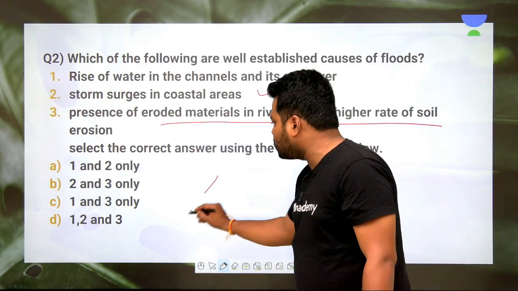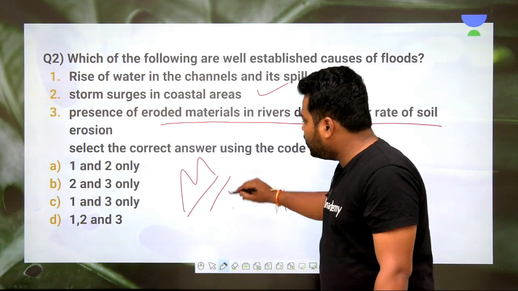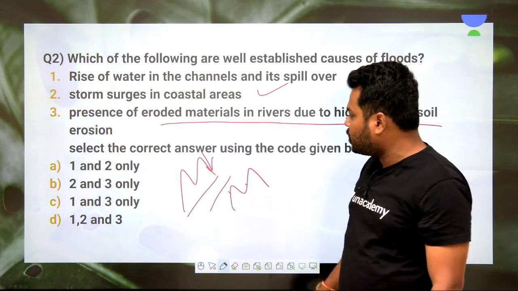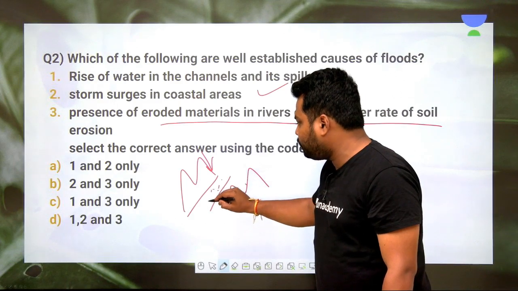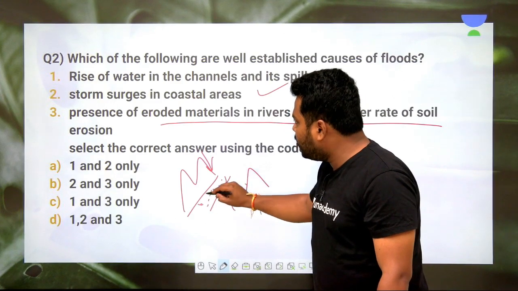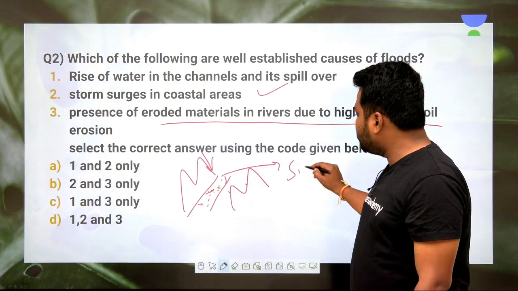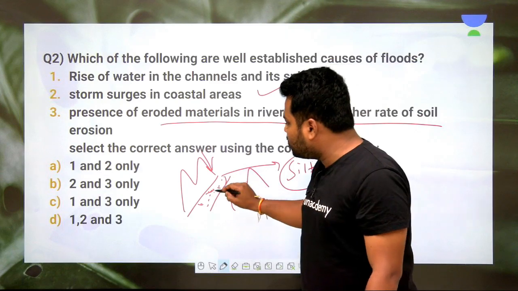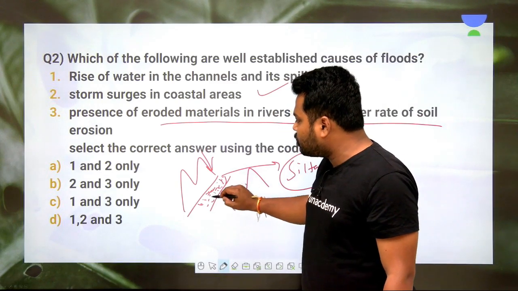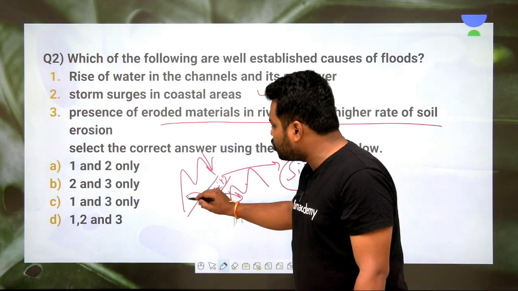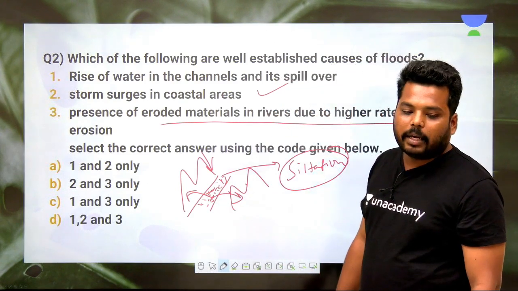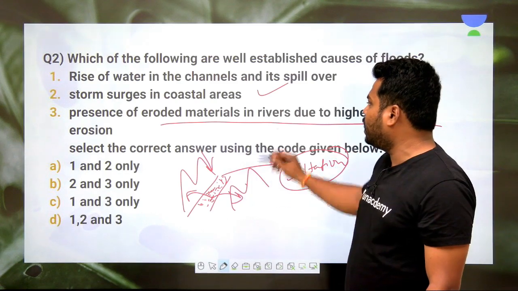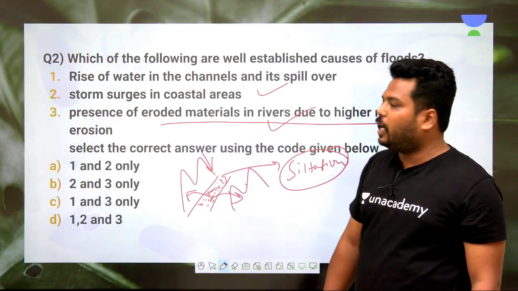And also the presence of eroded material in the river due to a higher rate of soil erosion. So generally, if this is the river basin and these are elevated regions, whenever there is soil erosion from these mountainous regions, this soil would be deposited and there would be a process of siltation on the basins of the river. When there is siltation, the water tends to come out. Whenever the volume of water increases, water tends to come out, and hence we experience flooding. And hence this is also an absolutely right answer.